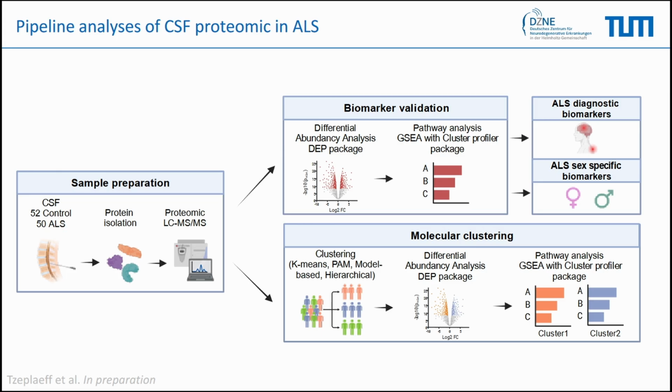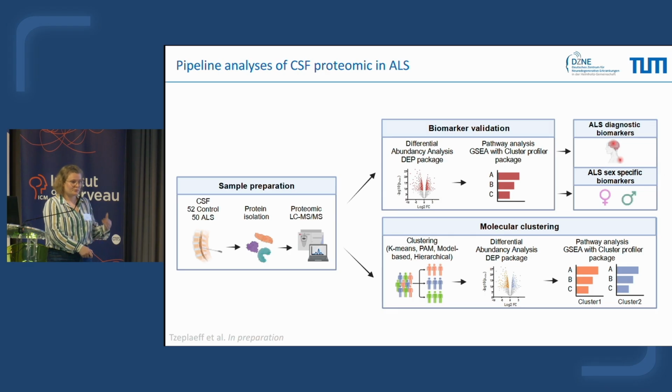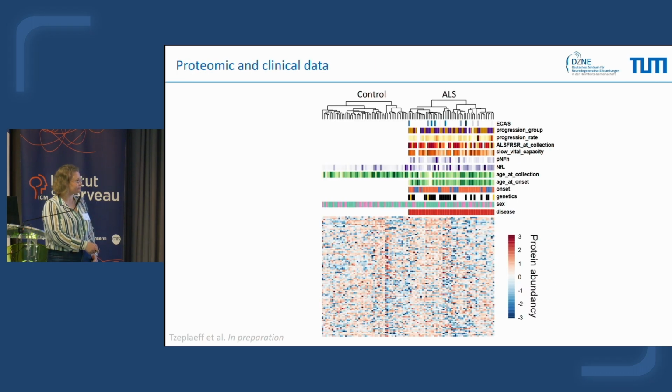The first step of this study was in the context of biomarker validation: to identify proteins and pathways that would be specific to the disease in general, but also sex-specific. So what happens in males with ALS, what happens in females, is it the same or not? In the second step, we aimed to determine if there were also clusters that could be defined from CSF samples, and if yes, to characterize them with proteins and pathways.